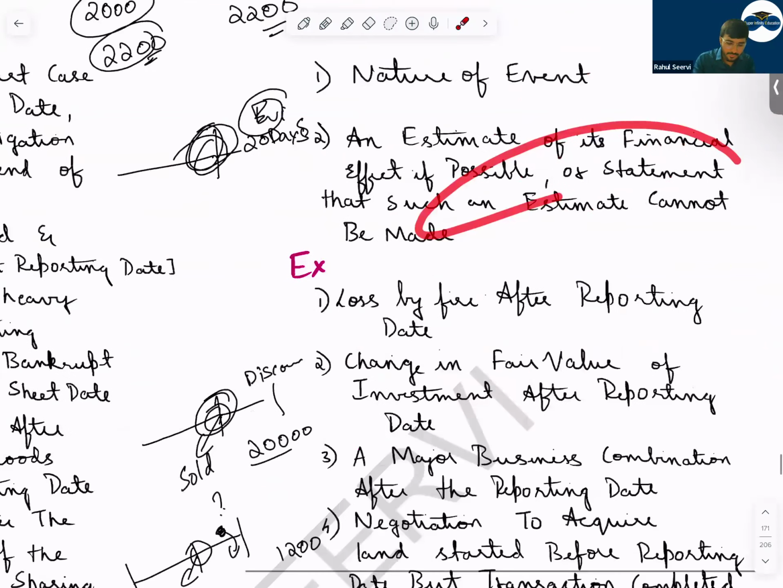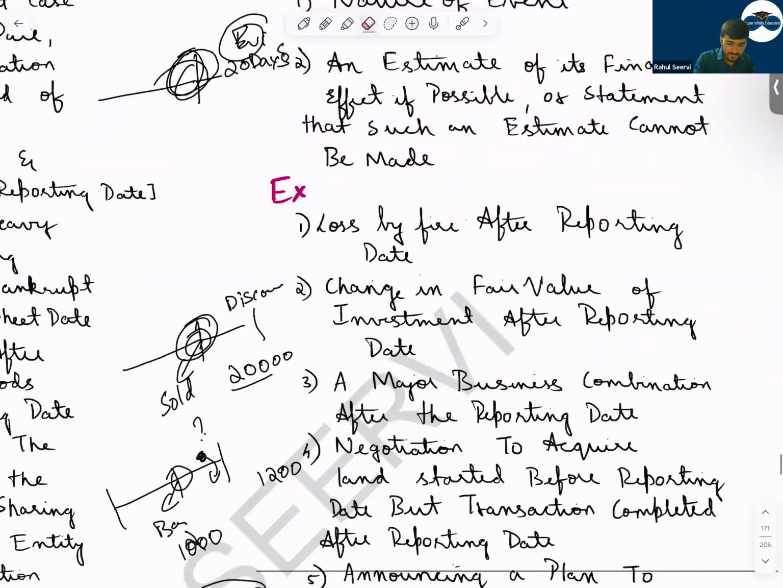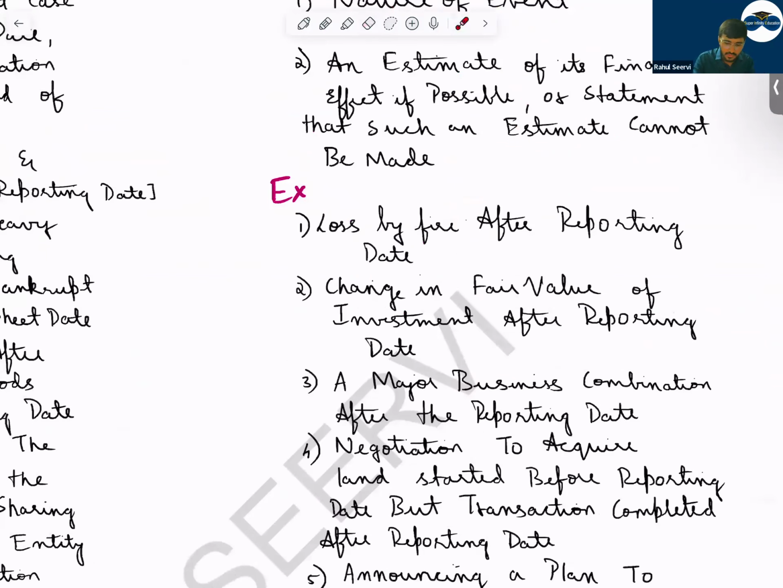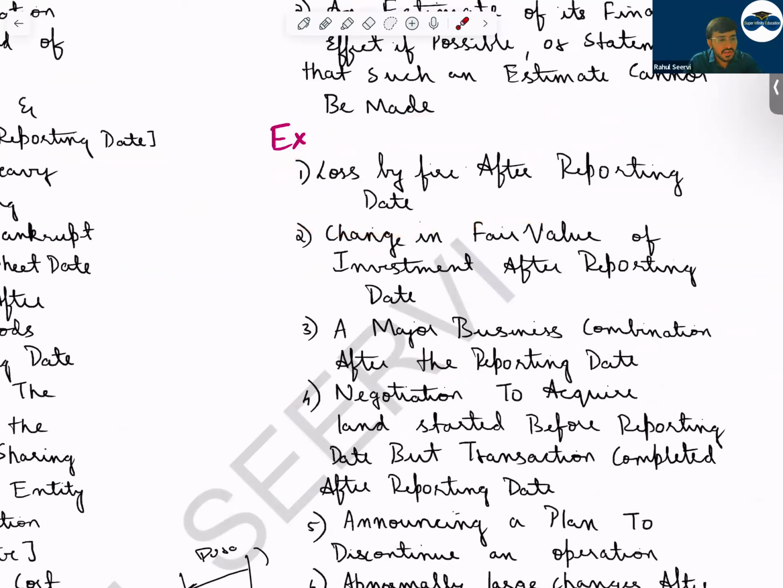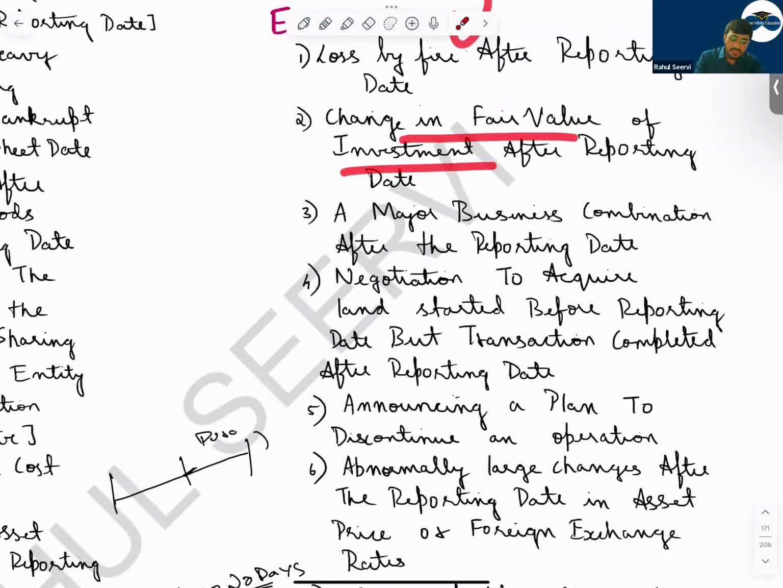Now, examples of non-adjusting events. A loss by fire after the reporting date. Was there any condition before the reporting date? No. The fire took place immediately, and the condition and the evidence were also at that time. So it's a non-adjusting event. Then change in fair value of the investment after the reporting date. The fair value is changing, the condition was not there, so you will not consider this.